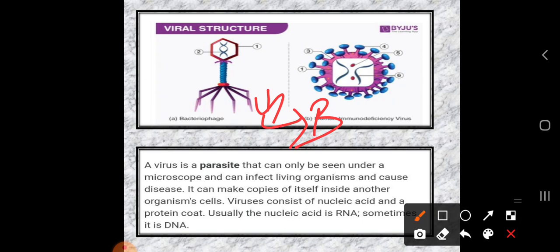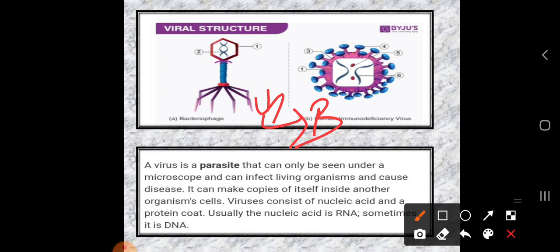Viruses are also a parasite category, and they can be seen through a microscope. These are living organisms that cause disease. So virus causes disease to human beings, always keep this in mind.